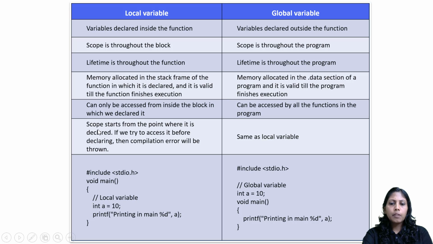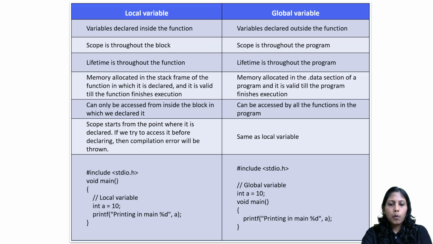And for local variables, scope starts from the point where it is declared. So if you try to access it before declaring, the compiler will give an error. Are you getting it? So maybe I started the main program. If you declare the local variable in the first line, then we don't have any issue. We can use it anywhere in the main function. But maybe you have done a few lines, and then you are trying to access a local variable which you define some lines below. That will be the problem. I'll show that practically so it will be clear.